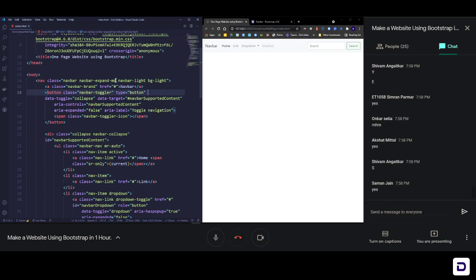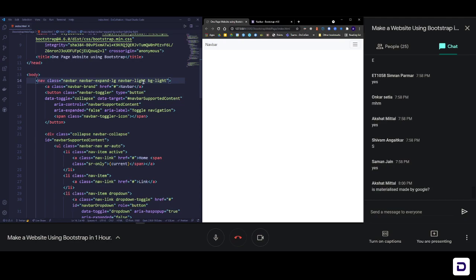Okay, let's do something else. Let's make it back to LG, because we need this navbar to be kind of mobile on an iPad screen or a tablet screen. And let me show you something else. So right now this whole theme is light theme. It is Materialize made by Google.